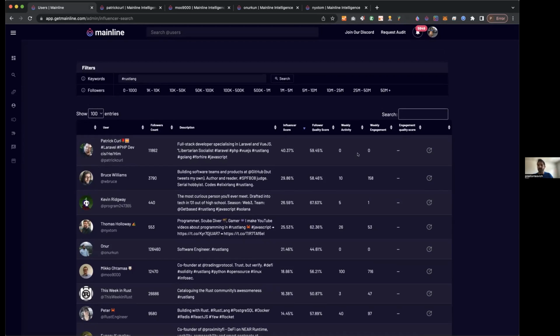So what we found is that anything under 50 is usually suggesting that there's a higher number of bot followers or lower quality followers. Anything over 50 is kind of in the green there, and anything over 60 is really good. So you want to be in the middle of the pack there or above in terms of the follower quality score. So the lower that you get, the worse it looks.